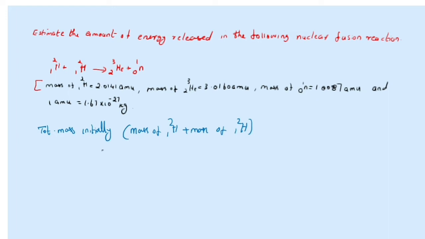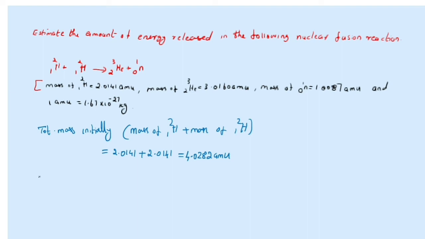The mass of 1H2 is given as 2.0141 AMU plus 2.0141 AMU, which is equal to 4.0282 AMU. This is the total mass before the reaction takes place.